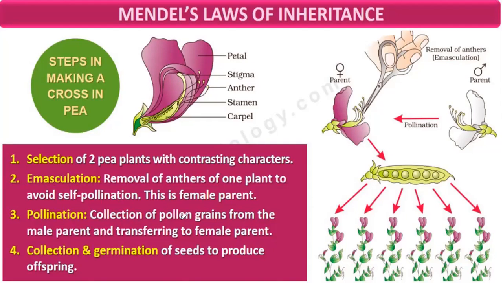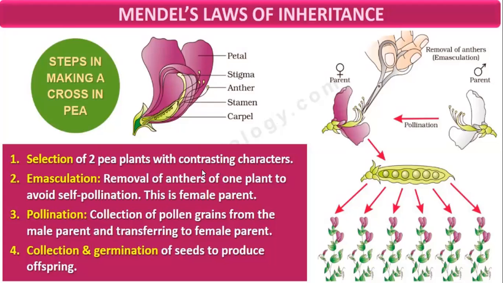So what is pollination? Collection of pollen grains from the male parent and transferring to the female parent. Then there is collection and germination of seeds. These seeds were selected and then germinated. Then what was the product in the F1 generation? In the F1 generation, all plants are bearing violet flowers only. There is no white flower.